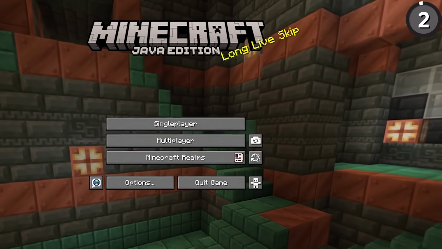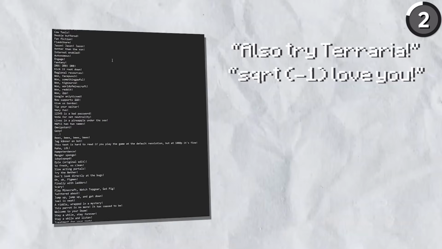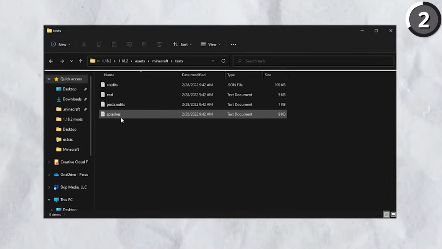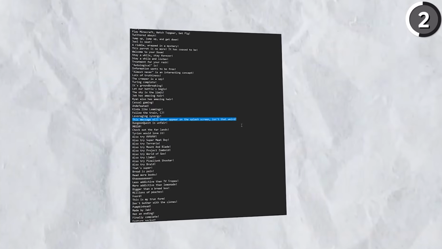Everyone has seen the messages in the Minecraft title screen, but I think it's hiding something. Now in this you can find shoutouts to Terraria, positive affirmations, and even the player's username, and you can find all those messages inside the splashes.txt file in your game's code. However, there's one text that's a little more mysterious.